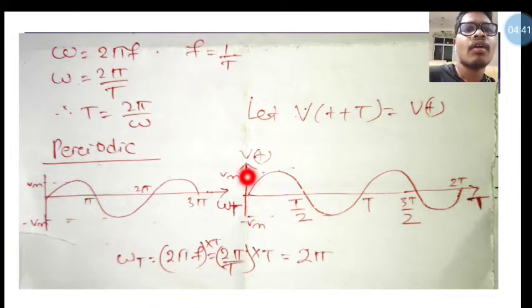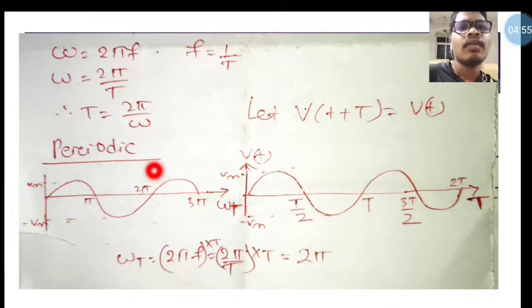This is the positive peak, plus Vm, and this is the negative peak, minus Vm. If we consider the omega t value on the x-axis, we already know the formula omega into t.